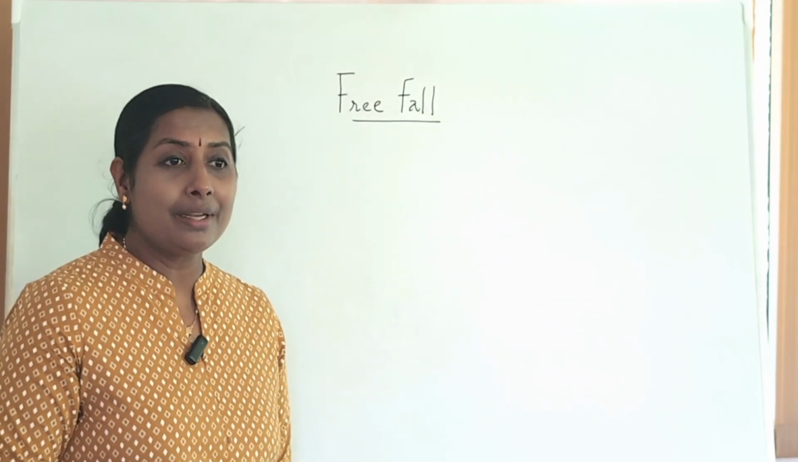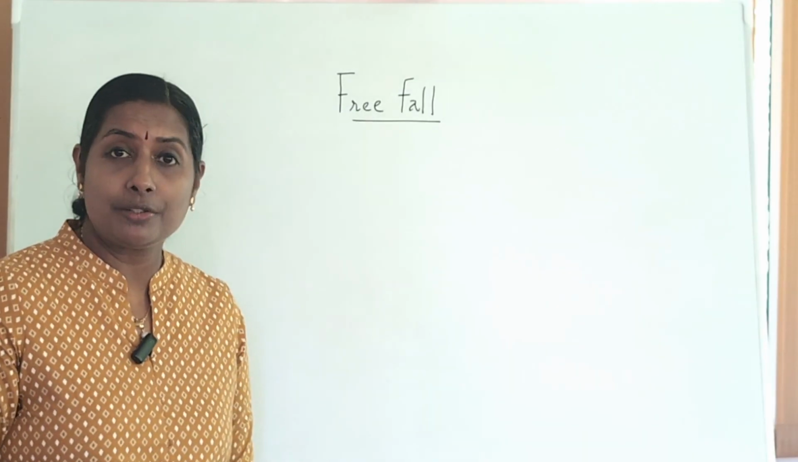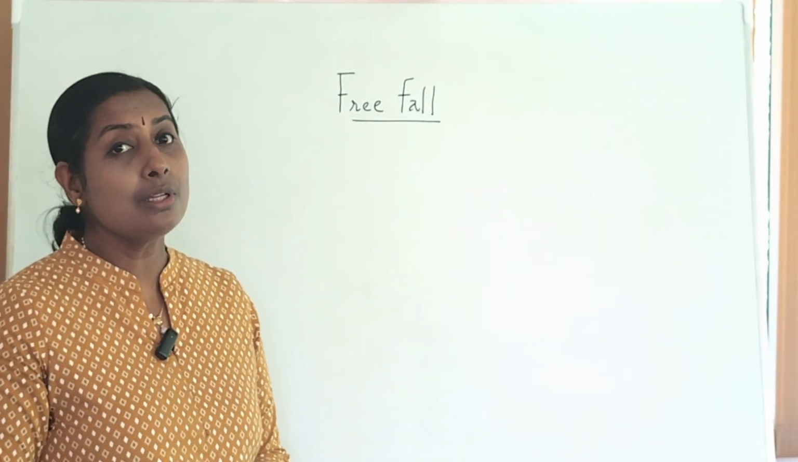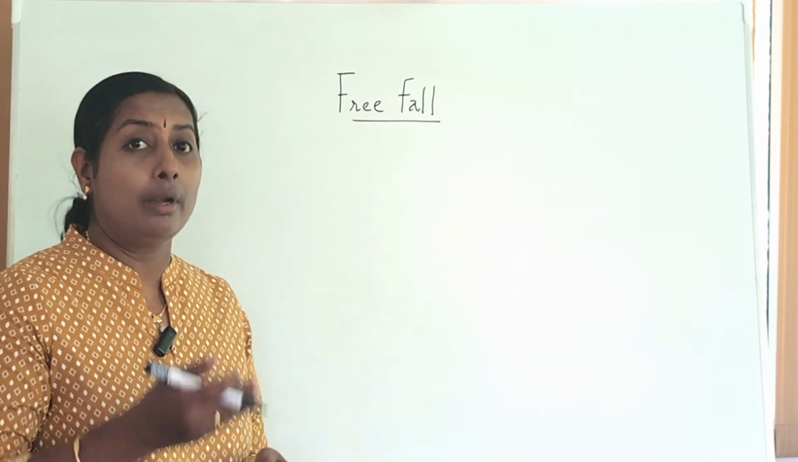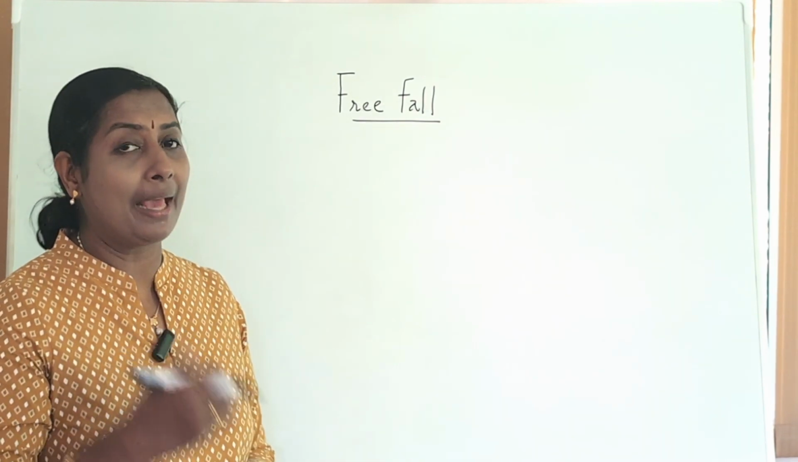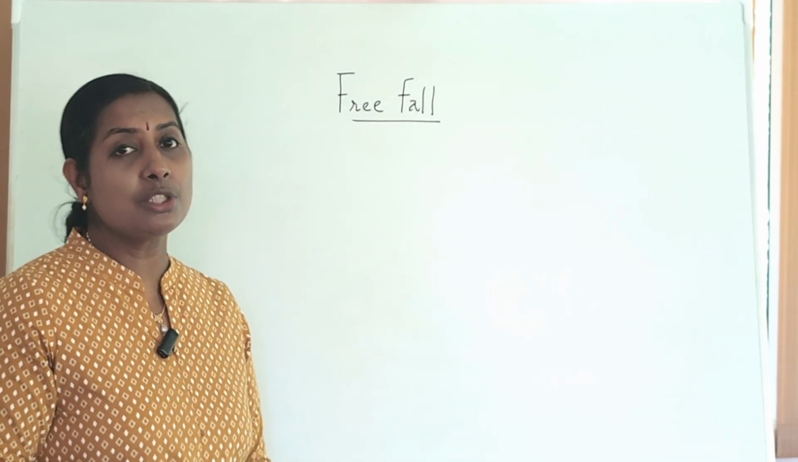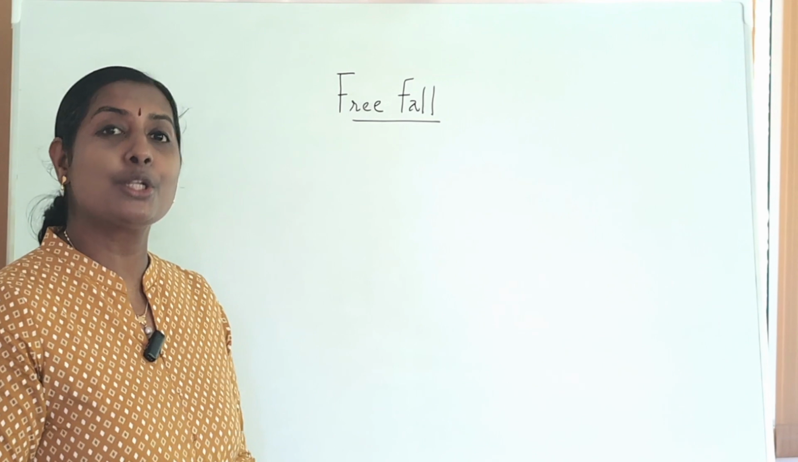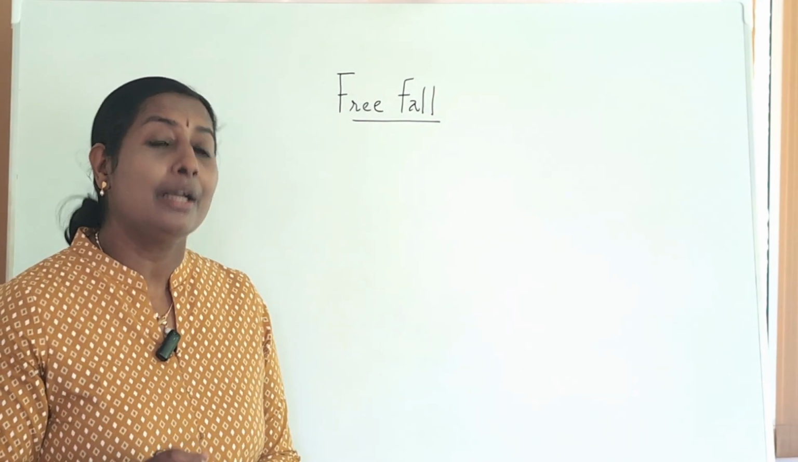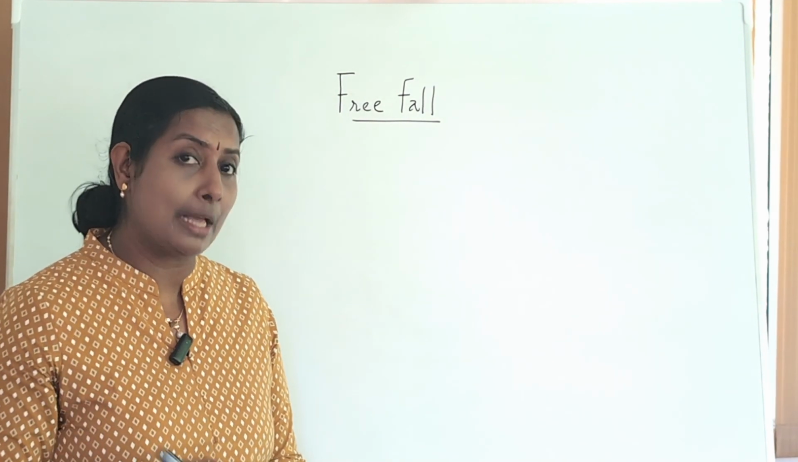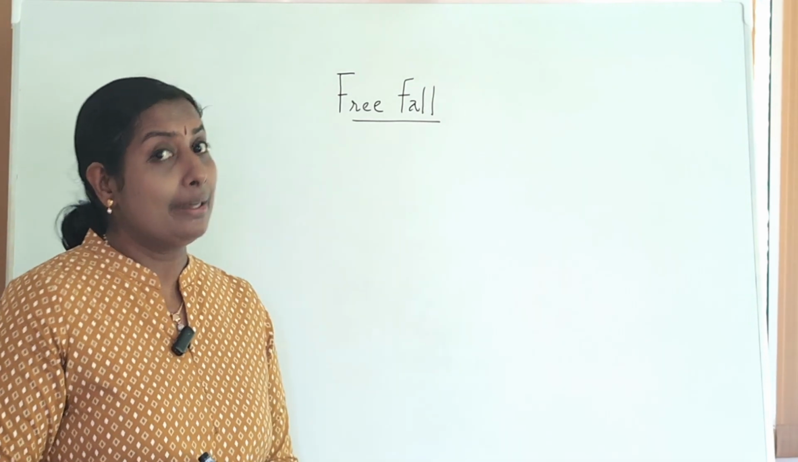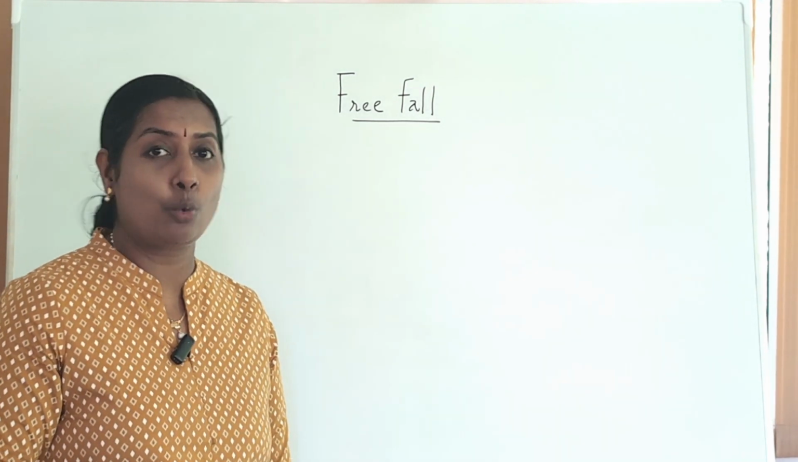Now let us study what are the factors on which this acceleration due to gravity on Earth or any other planet depends. And to remember, what will be the unit of acceleration due to gravity, children? The unit of acceleration due to gravity is the unit of acceleration itself. What is it? Just remember, it is meter per second square.